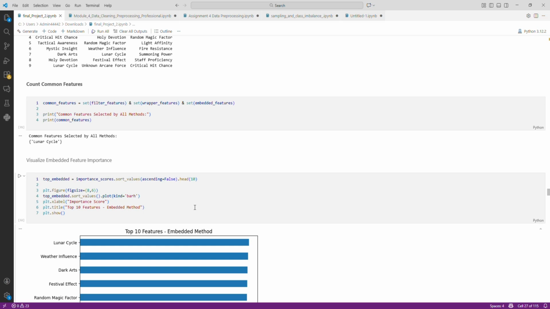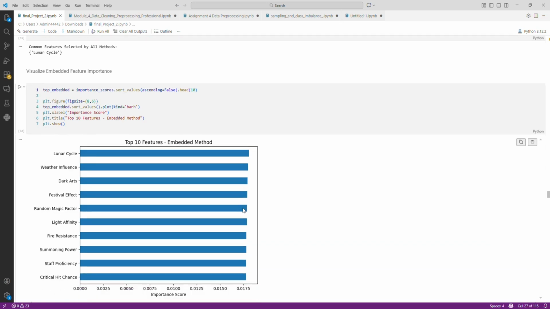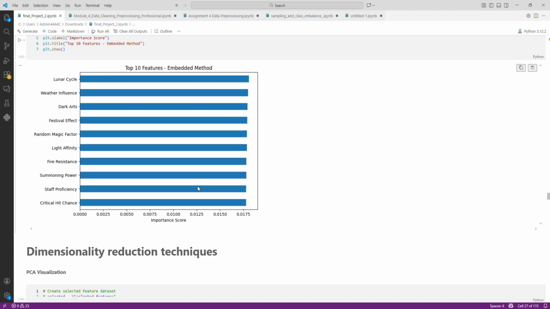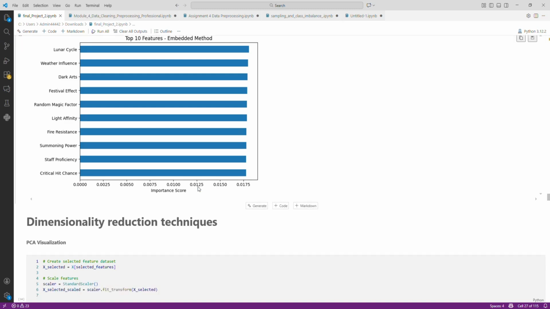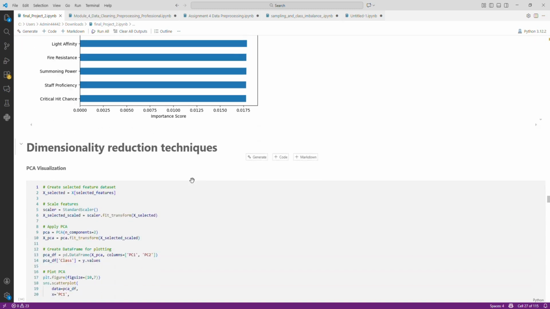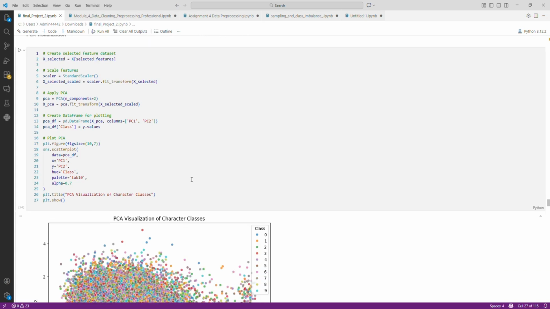The most important features are retained for this model. Also, I show the top 10 features of this embedded method. After selecting these relevant features, I applied a dimensionality reduction technique. I show the PCA visualization.